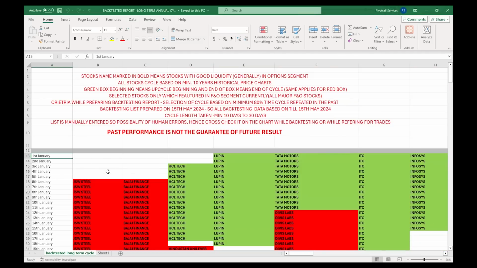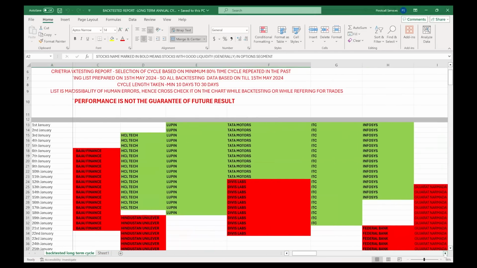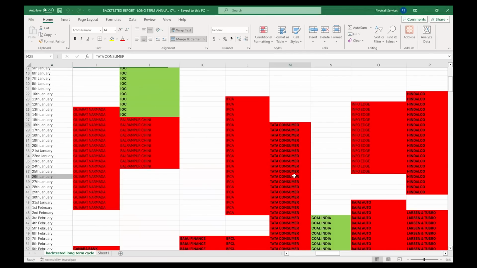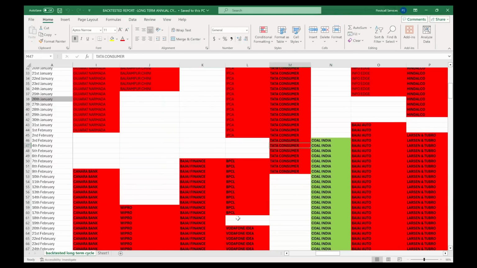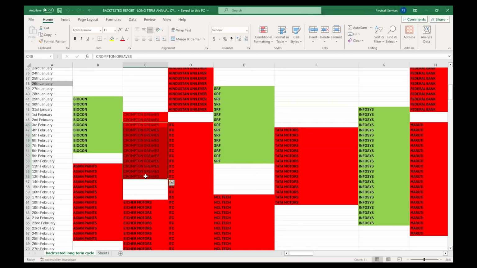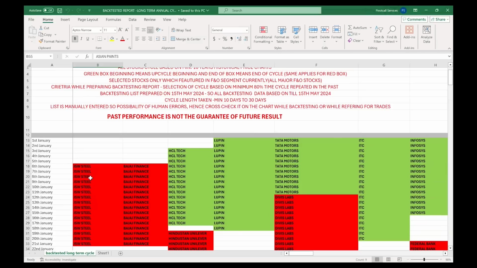Now, how to read this report? You can see that some stocks are in bold letters, some are not. For example, Tata Consumer is in bold, IPCA I have not mentioned in bold. Coal India is in bold, but some are not, like Crompton Greaves. ITC and Asian Paints are in bold.